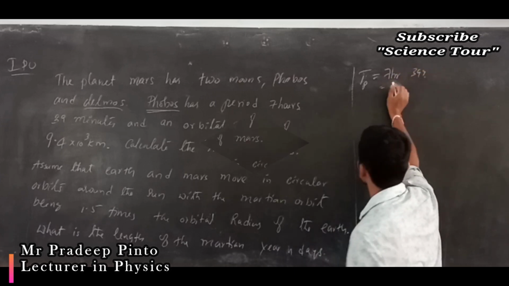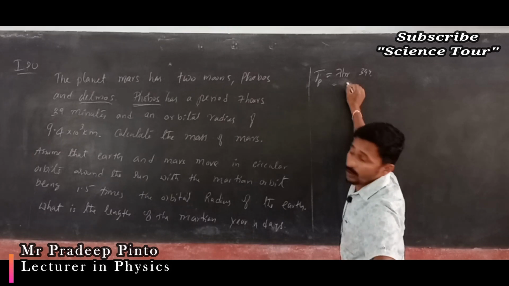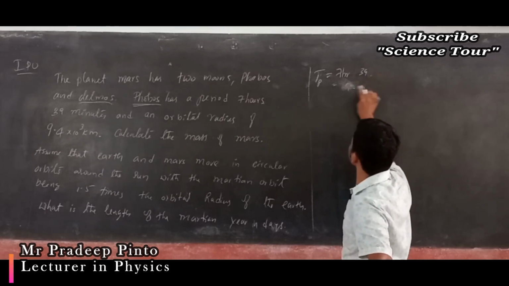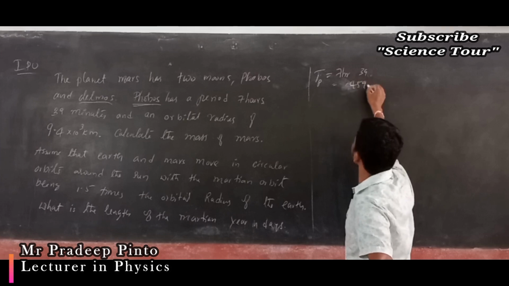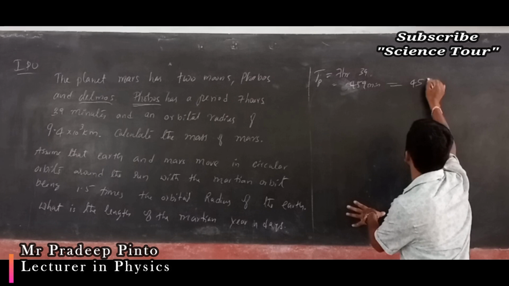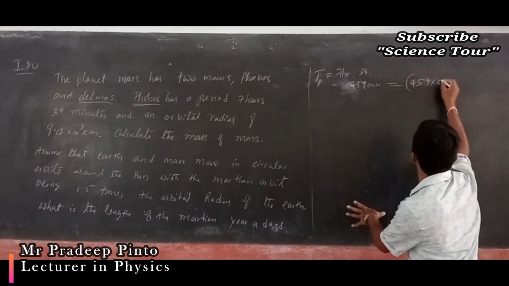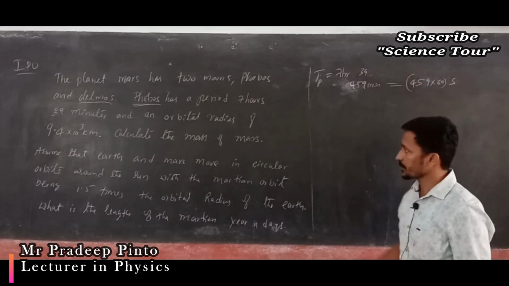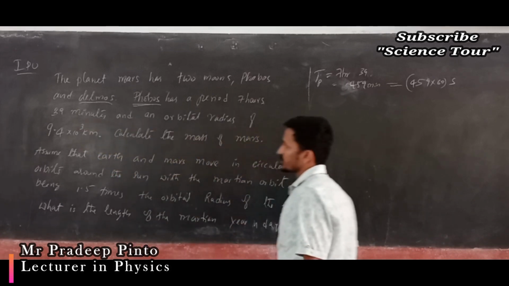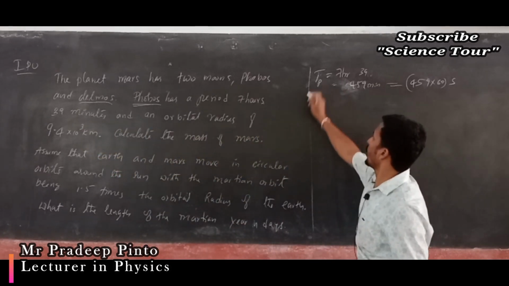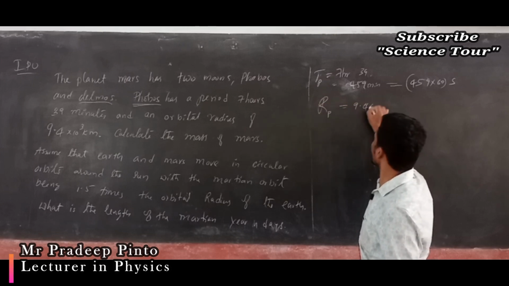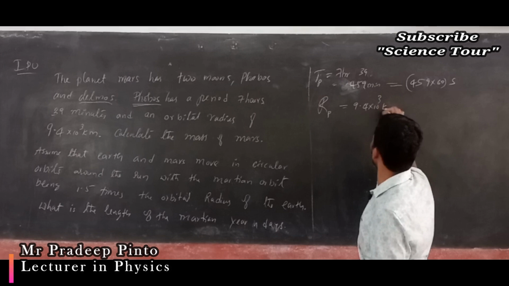7 hours means 420 minutes. Plus 39 means it is 459 minutes. Means how many seconds? That is 459 into 60 seconds, no? Okay. And the orbital radius of Phobos is 944 into 10 to the power 3 kilometers.